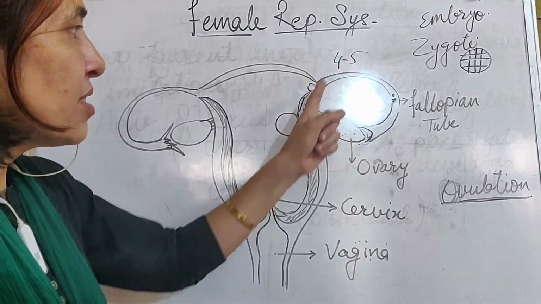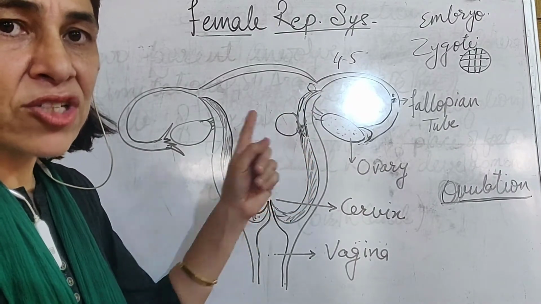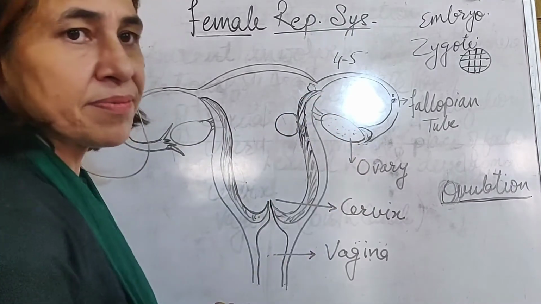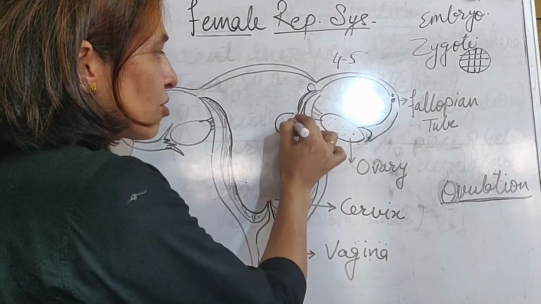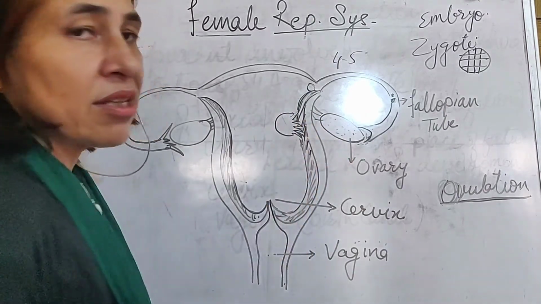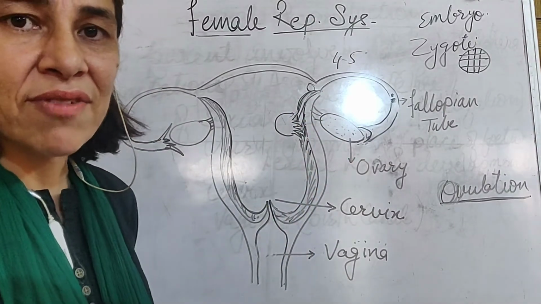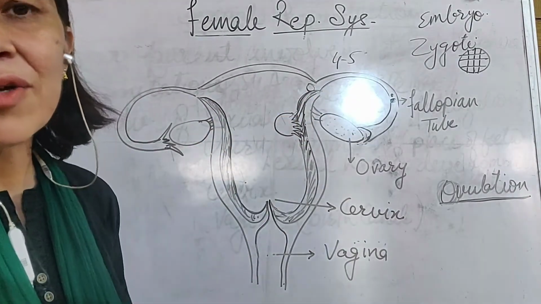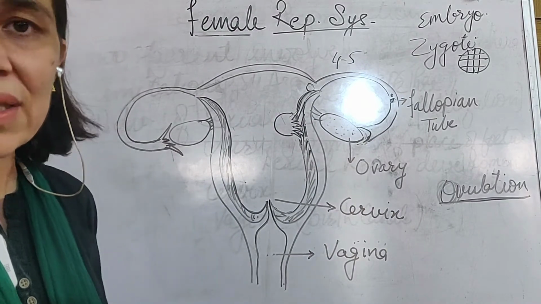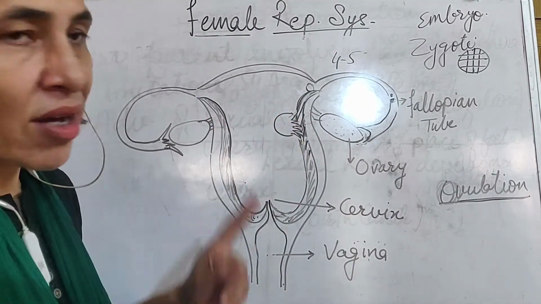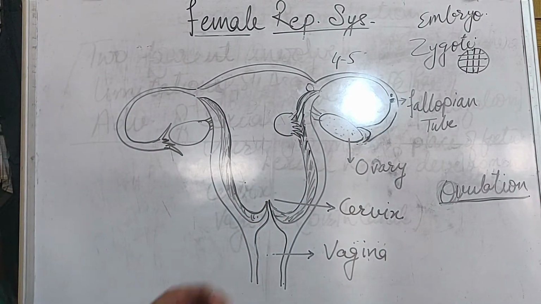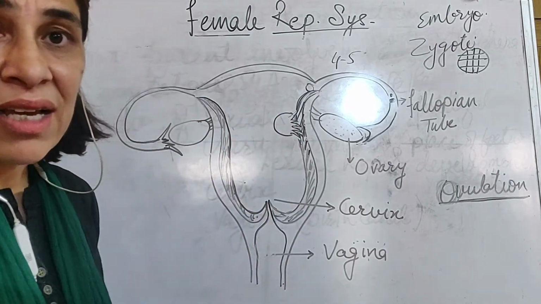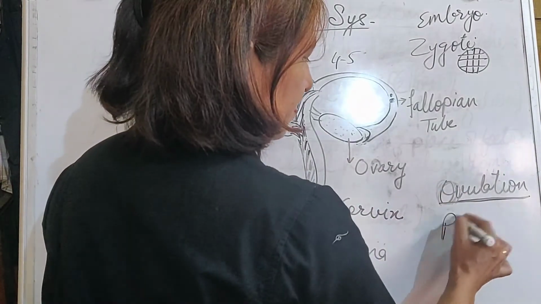Within 4 to 5 days, when the embryo reaches this place, it fixes itself to the endometrial lining. How? It releases finger-like projections. These finger-like projections are called villi. These villi get embedded into the wall of the endometrium, in the wall of the uterus of the mother. And when the fixation occurs, they start developing. This point of fixing is called the placenta.